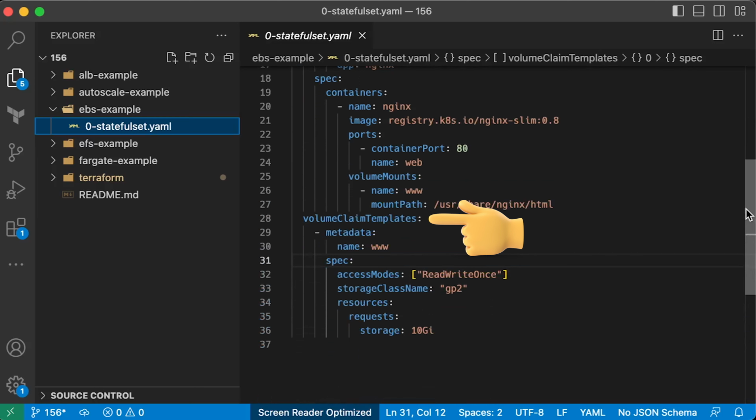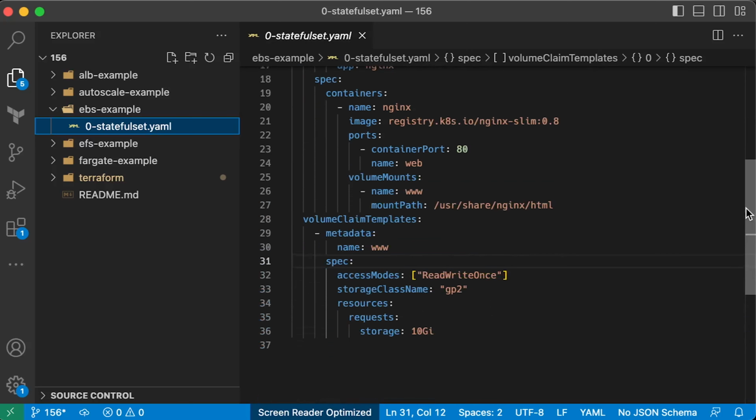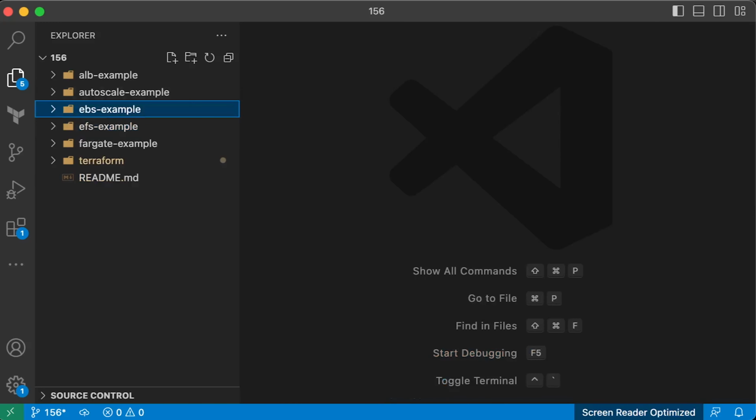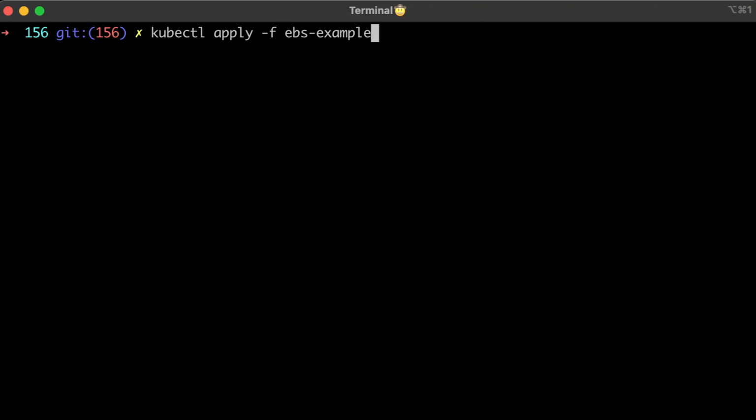Stateful set has a template block that allows you to dynamically create persistent volumes for each new replica. So if you set replicas to 5, Kubernetes will create 5 persistent volumes and attach them to your pods. In the following example, I'll show you how to share the same volume between multiple pods.